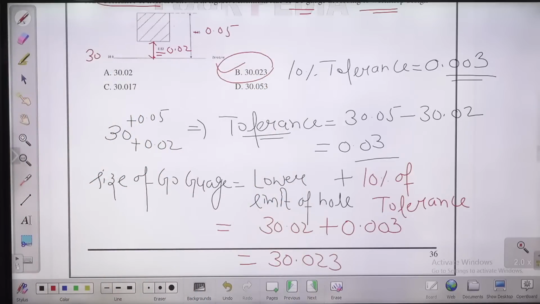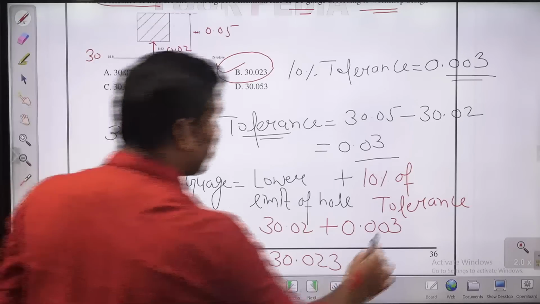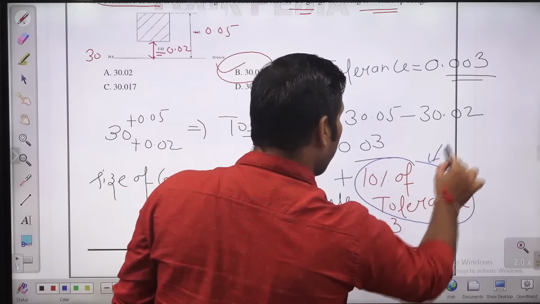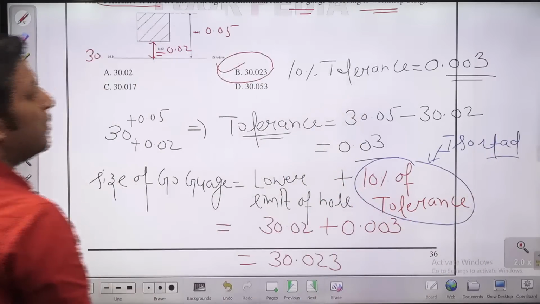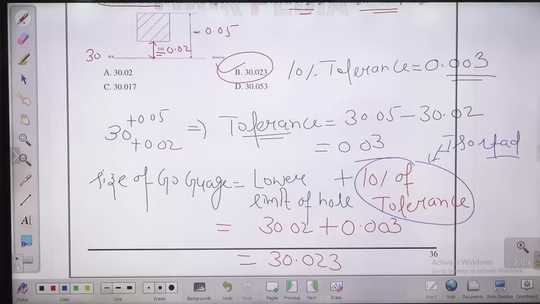Please check. B is the answer, not A. We need to go with some kind of standard rules, guys. You can take it as the lower limit also if you are not giving any kind of allowance, but minimum 10% allowance you need to give. 10% of the hole tolerance allowance you need to give. These are actually ISO standards. So this much allowance we need to give, 10% of the tolerance. So lower limit of the hole plus 10% tolerance. This is the allowance we are giving, ISO standard.